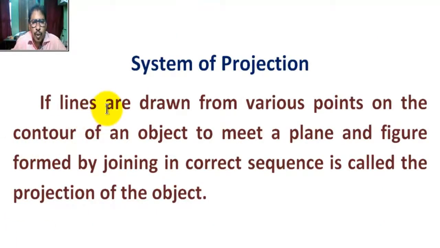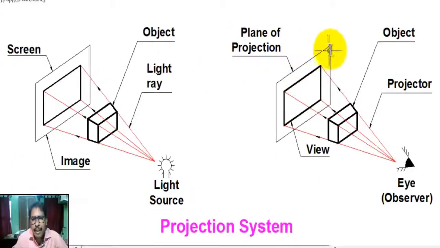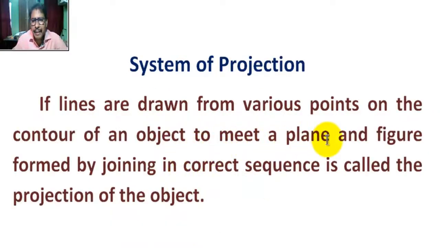If lines are drawn from various points on the contour of an object, contour of an object meaning the outer surface, the borderline of an object, to meet a plane, and the figure formed by joining them in correct sequence is called the projection of the object. Okay.